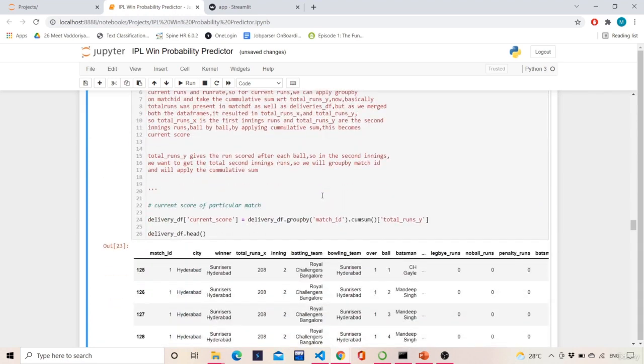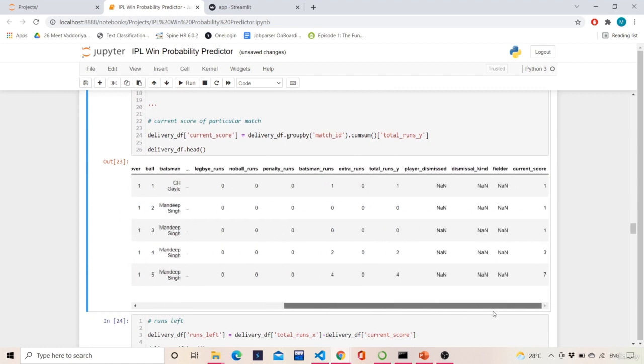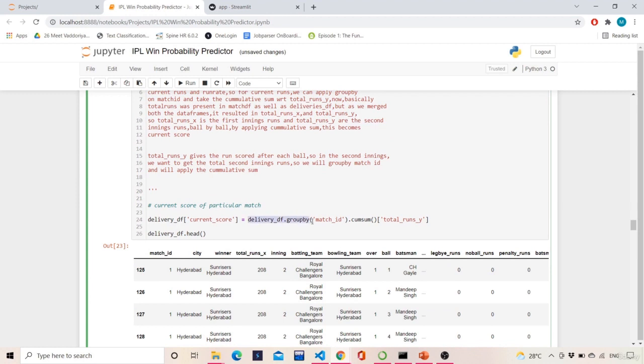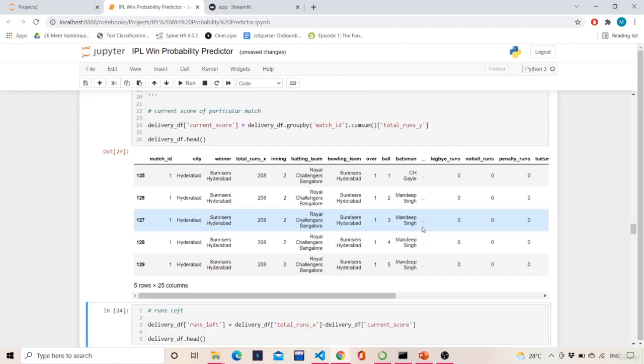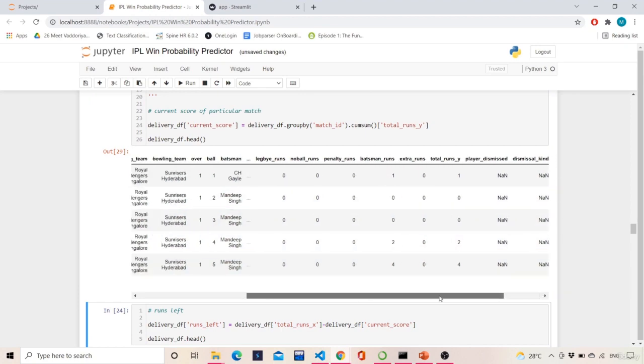I want the current score of that particular match. So I am doing delivery df dot groupby match ID, then cumulative sum of total runs Y. If I do this, I'll get the current score. So the current score is 1, 1, 3, 3, 7 and so on.